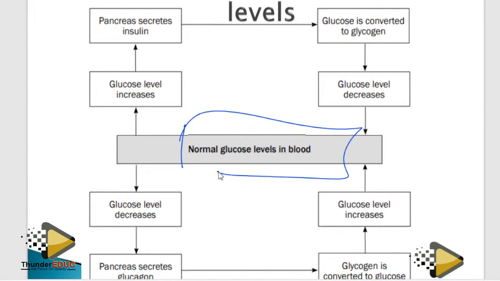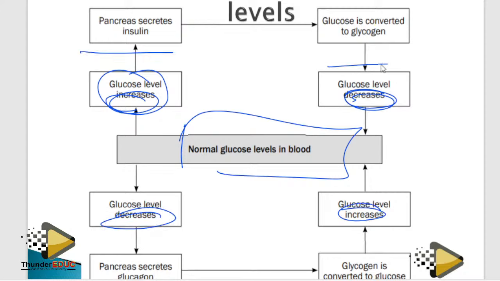Look, normal level of glucose. If there is increase here, check here, there is decrease. If there is a decrease here, check here, there is increase. So you have two places to fill in. The first one is for the gland. The pancreas secretes insulin. Now here is the function of the insulin. Glucose is converted into glycogen. So insulin is going to stimulate the liver to convert glucose to glycogen.